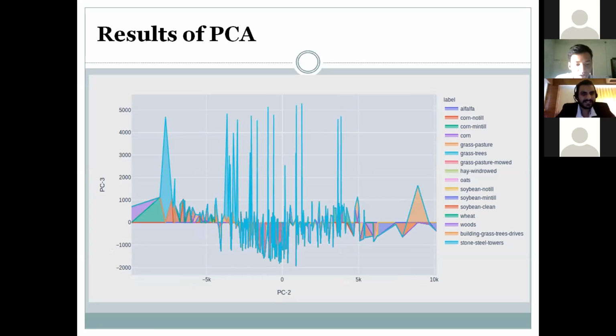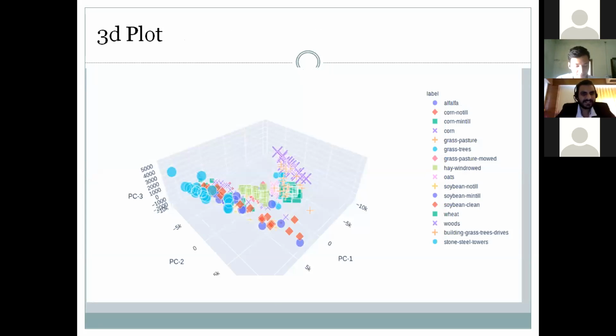Here is the area plot that represents the change of one variable with respect to the other, connecting the data points with line segments. A 3D scatter plot shows the data points on a three-dimensional axis to show the relationship between three variables. We divided it into three principal components, PC1, PC2, and PC3.